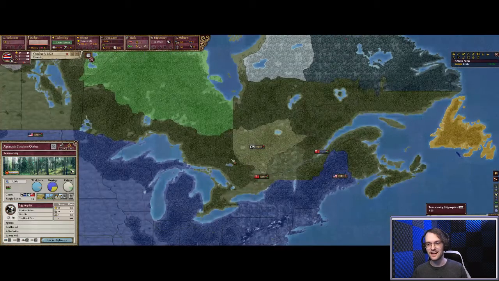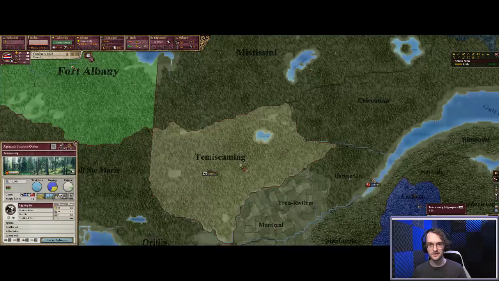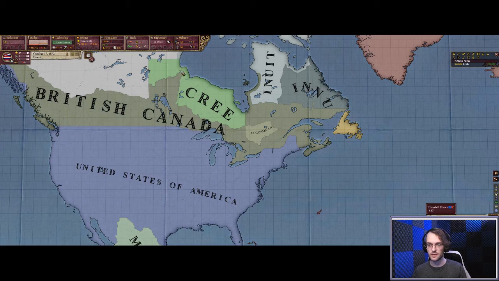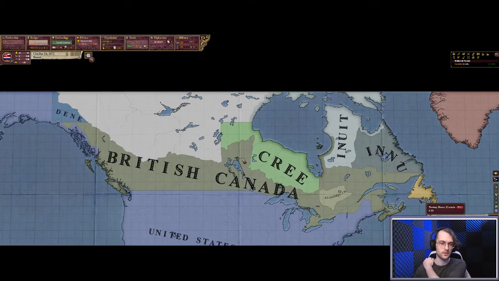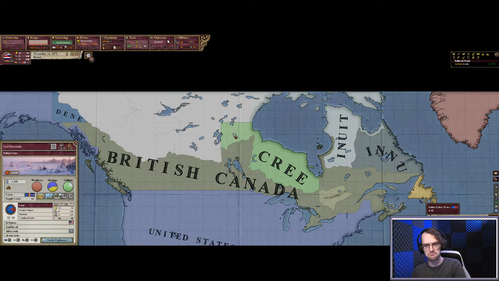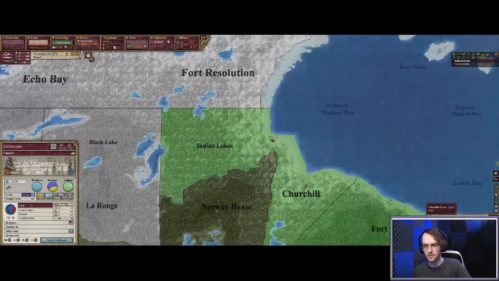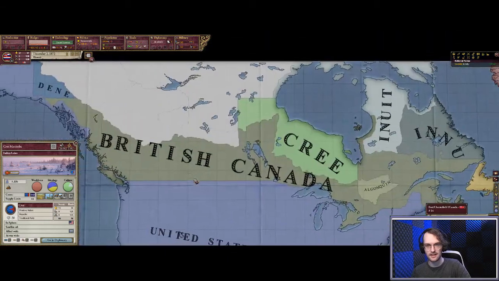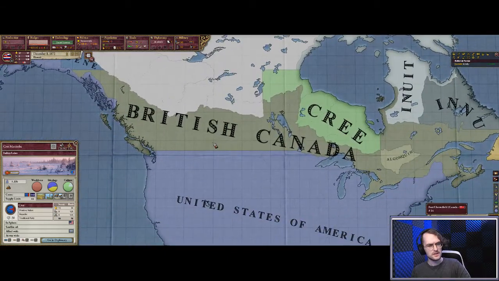It's a hell of a lot of trial and error and just typos for this one province that never does anything. The rest of this is 1920 territory. I've changed what Canada gets cores on. Now they'll be getting cores on all of this, and they'll be getting this province. I thought that this province bordered the sea, but Indian Lake sure doesn't, so we'll go ahead and let Canada get that in 1870, whenever they annexed this.